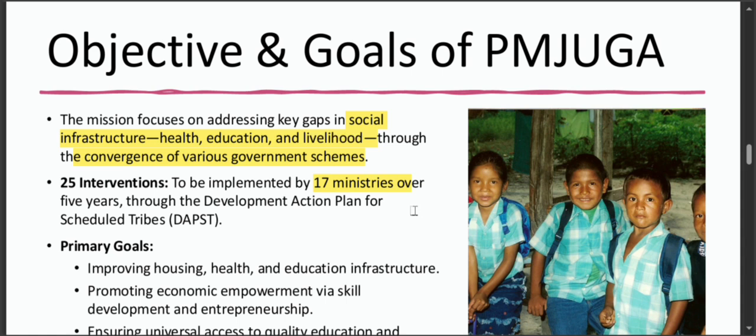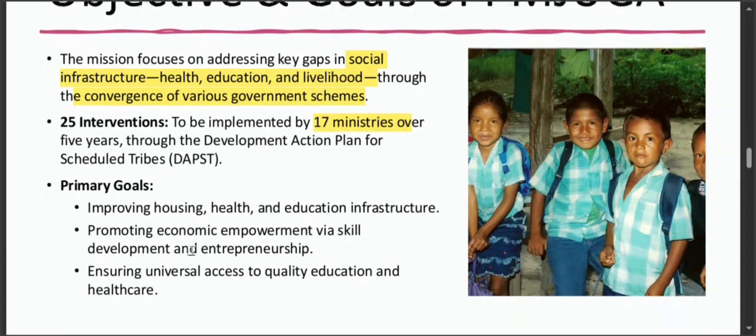So, what are the primary goals of this mission? The first primary goal is improving housing, then health, and then the next one is education infrastructure. The second one is economic empowerment of tribal communities via skill development and entrepreneurship. The next one, which is the last one, is ensuring universal access to quality education and healthcare.